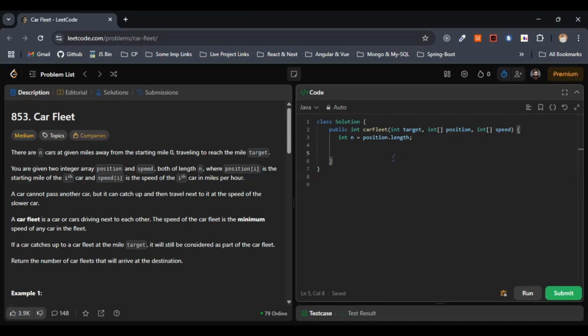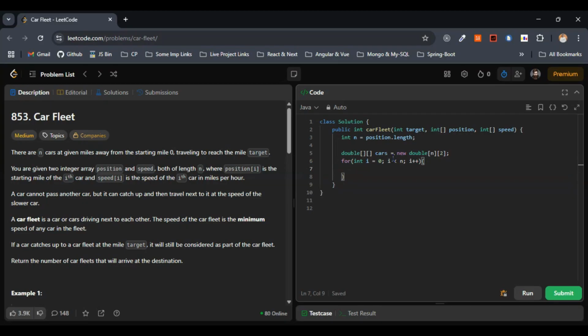So here in this case I'll just go with double. So cars, we need output in the fleet, right? So here I'll just go with double, new double. So this will be n and this will be 2. This will be n and this will be 2, right? So this will be for int i equals 0, and this will be i less than n, and this will be i plus plus.